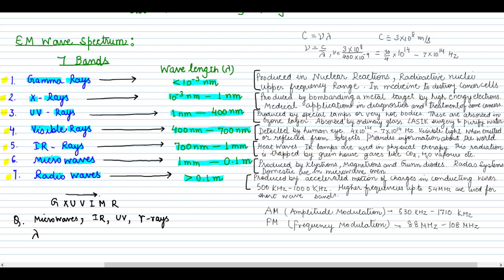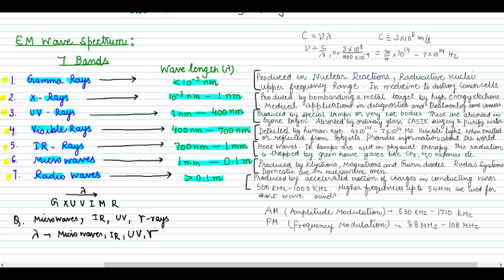So now you can easily see which is the highest: microwave. So first you will put the microwave, then you will have the IR, because you are writing in the descending order. So you have to go in the reverse order. If it is in the increasing or ascending order, it will be like this, but this is in the descending order. So we'll start from the greatest one, microwave, then infrared, then UV, and then gamma. So you have done it in less than half a minute, or in 10 to 20 seconds. So this is how you can solve simple questions like these very easily.